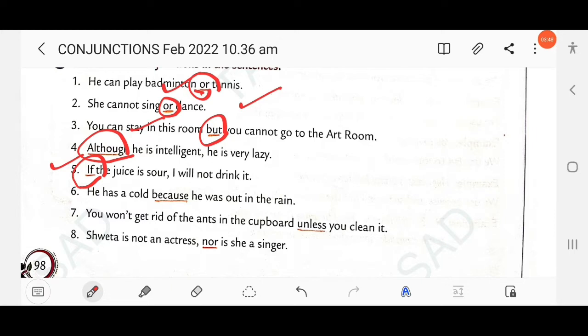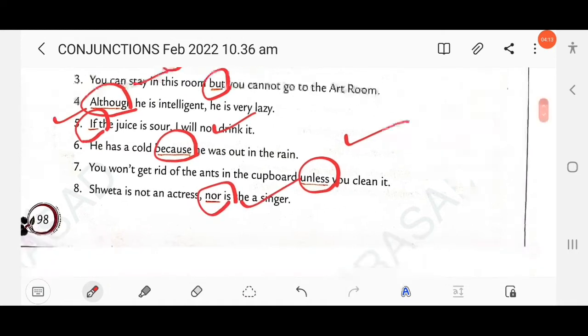Then next, he has a cold because he was out in the rain. So here you have to underline because. Then next, you won't get rid of the ants in the cupboard unless you clean it. So here, unless. Then next, Sweta is not an actress, nor is she a singer. So here, nor.